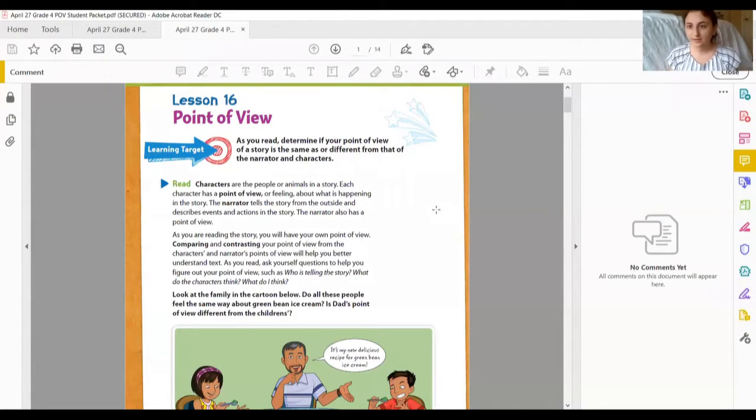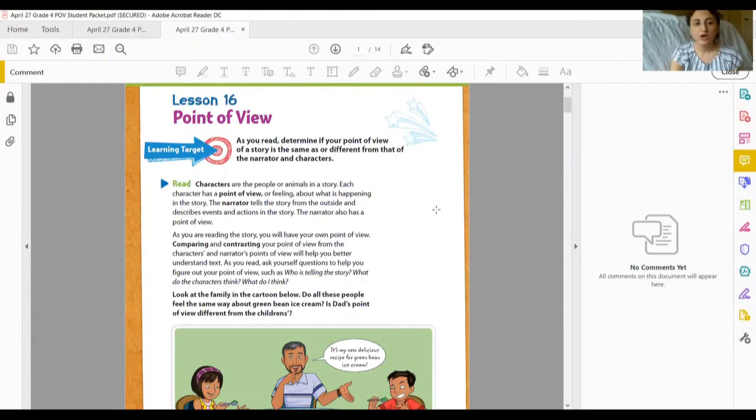Okay, so let's go ahead and I'm going to share my screen with you guys so that we can all look at this packet together. Okay. All right. So this is our packet for this week. So at the top it says, let's read our learning target together. It says, as you read, determine if your point of view of a story is the same as or different from that of the narrator and the characters.